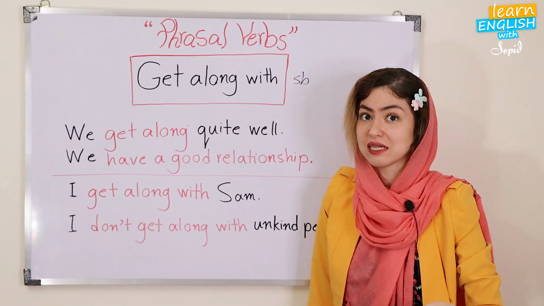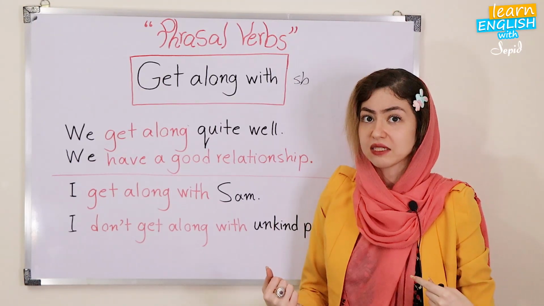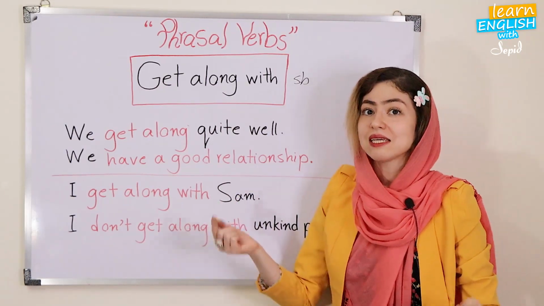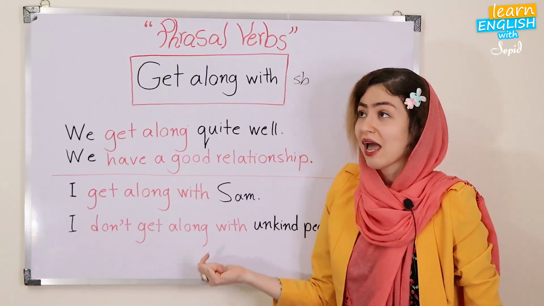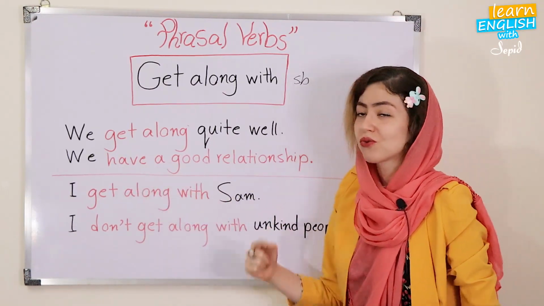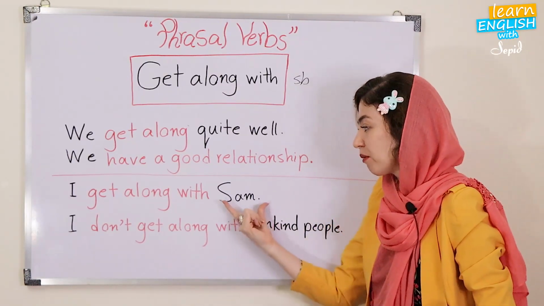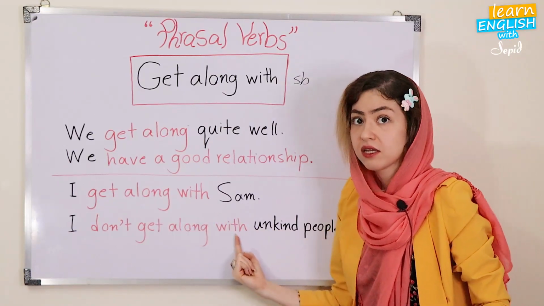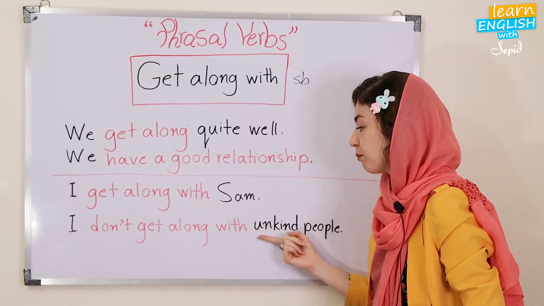Cut off or disconnect, we can say, while we are talking on the phone. How about get along or get along with? It means having a good relationship with people. If you want to add an object, you need with here. So with is needed if there is an object.